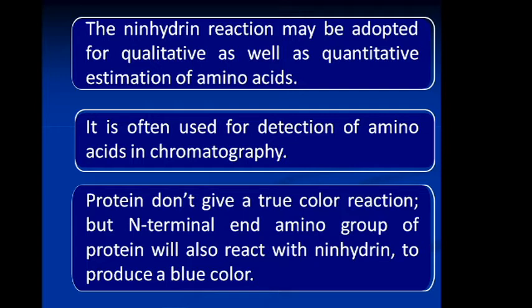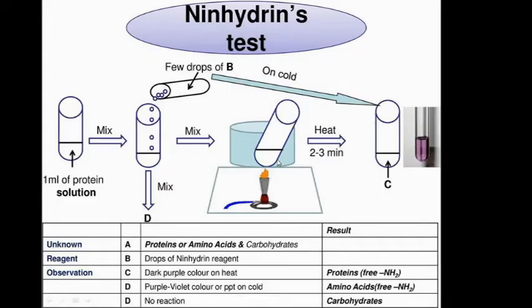Now see, this is the practical slide. So here this is the test tube. Here we have taken the protein solution and drop by drop Ninhydrin reagent is added and mixed. Sometimes this mixture of Ninhydrin and protein is kept in a water bath for a few minutes to get heated, and after the heat up, we get the purple color of the solution. So this purple color of solution indicates the presence of proteins or amino acids in the sample.